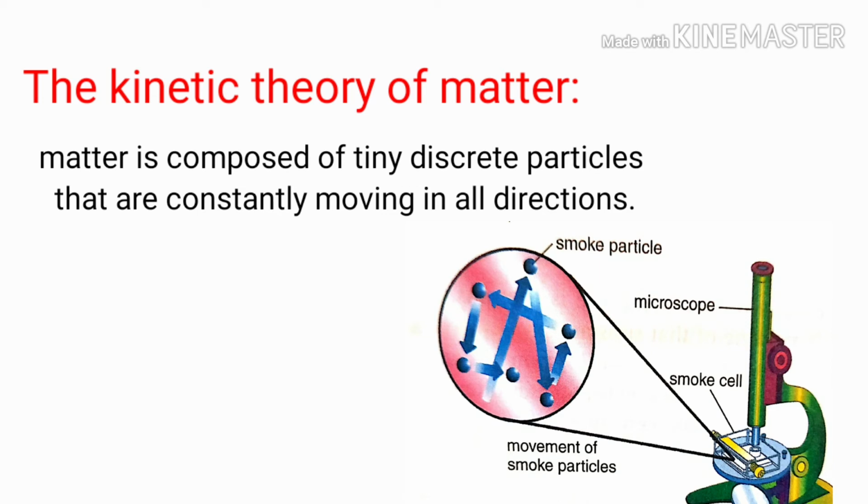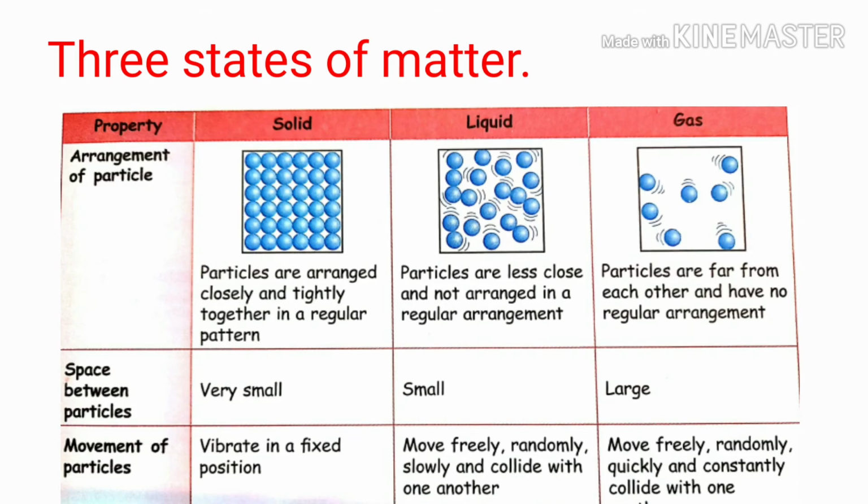The kinetic theory of matter。Matter is composed of the tiny solid particles，意思说它没有方向，乱乱撞的。They are constantly moving in all directions. The three states of matter，所以我们有 solid, liquid 跟 gas，所以 solid 的 arrangement of particles is tightly and close together.